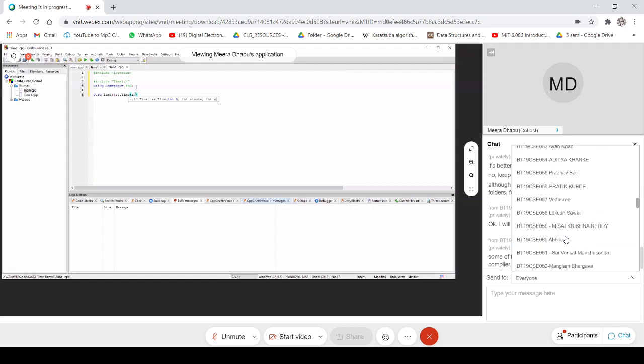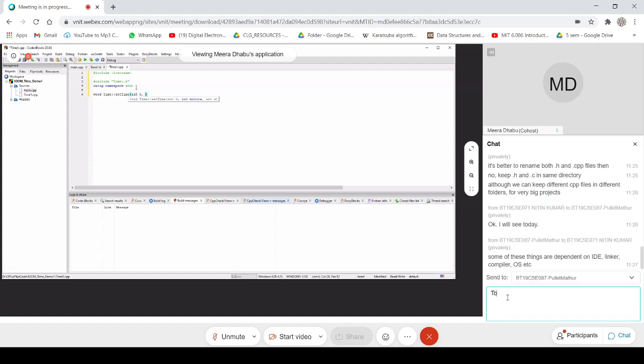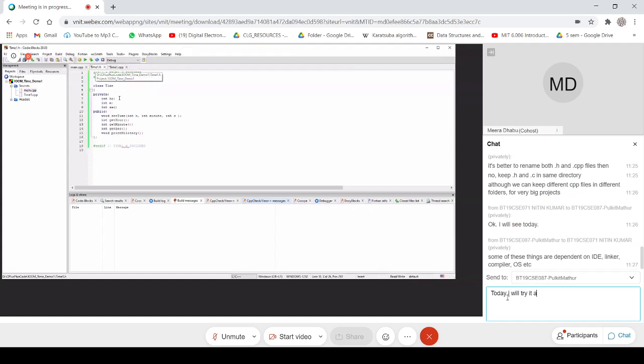Here I am required to give the names of the formal parameters. Then what is the name of the data member?